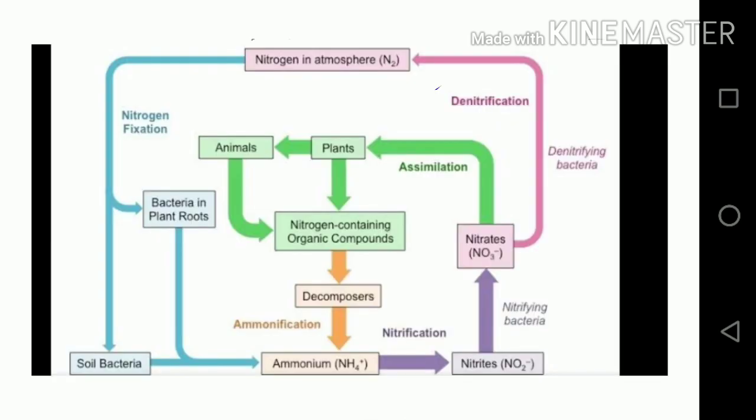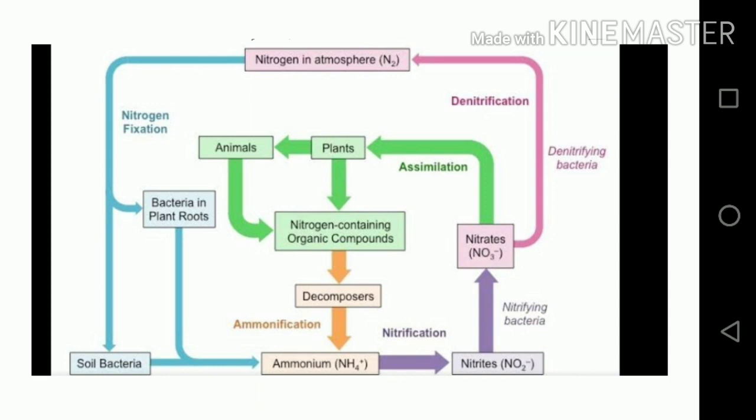So here we have to understand the nitrogen cycle through the diagram. If you can see this, what happens during this cycle, as I told you, is the circulation of gaseous nitrogen between living and non-living organisms. Here atmospheric nitrogen is fixed by certain nitrogen-fixing bacteria which are present in the root nodules of leguminous plants. They convert that gaseous nitrogen into a usable compound of nitrogen, and then that nitrogen product is absorbed by the plants, and plants utilize that nitrogen.